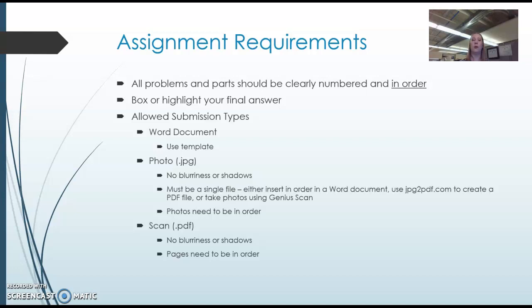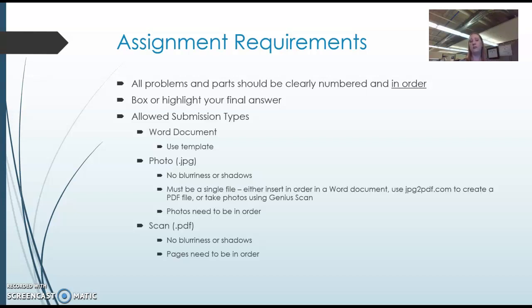Otherwise, if you're going to do it on paper, you can submit photos. You want to make sure, though, that they're legible. There's no shadows, so we can read it clearly. It's not blurry. You need to submit a single file, so if you have multiple photos, you can put these into a Word document, submit a Word document, or I have some options there that convert photos to PDFs, and so you can submit a PDF. And make sure they're all in order so that we don't have to jump around trying to figure out where your pictures are, which problem is in what order.